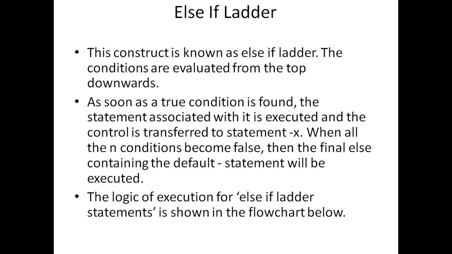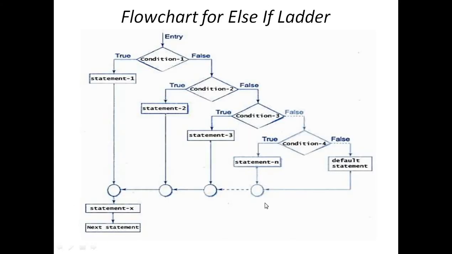The logic of execution for the else if ladder statement is shown in the flowchart. So this is the basic flowchart of the else if ladder. Entry, condition 1.